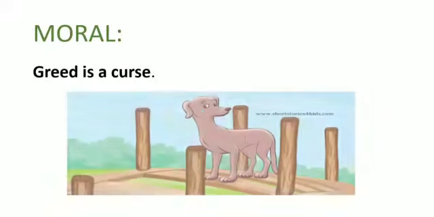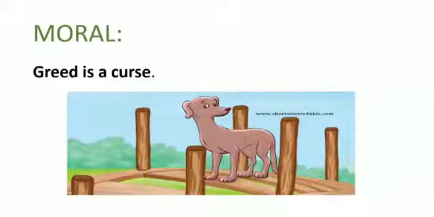As you know, children, every good story has a moral. The moral of this story is greed is a curse. What is the meaning of greed is a curse? It means when someone desires selfishly, bad things happen to him. Or in other words, he gets nothing. And what did the dog have in the end? The dog got nothing. It also lost its piece of meat.